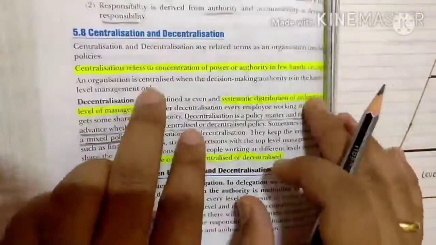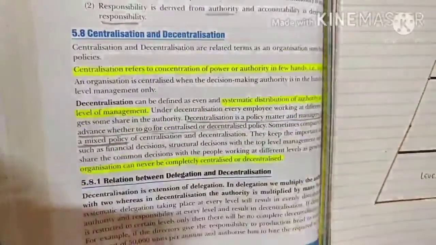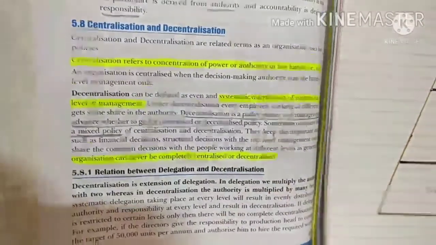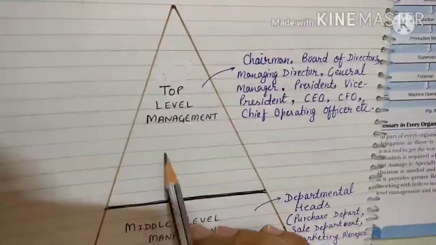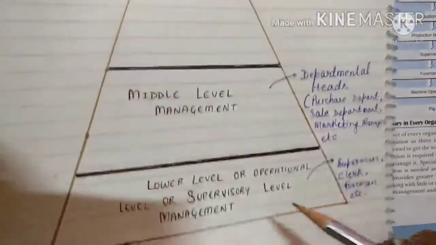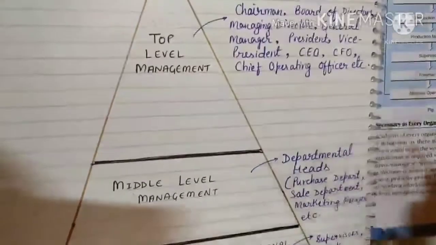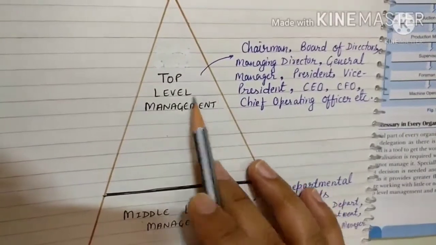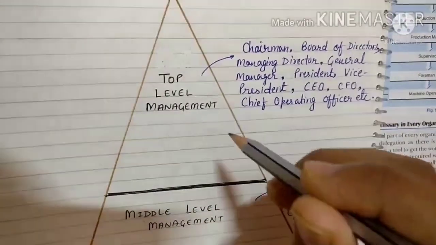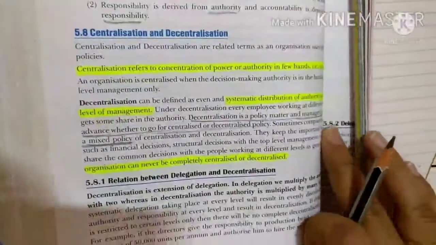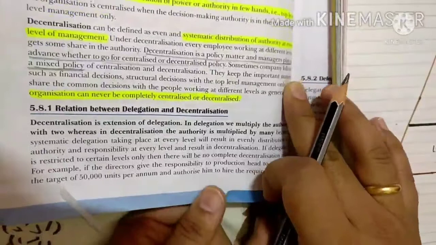So centralization is that process in which the powers, or you can say authorities, are distributed only to the top level of management. It means all the decisions will be taken by top level management, whether it is policy making, lower level management, recruitment, or staffing, whatever the decisions. All authorities, all powers are centralized at the top level. So that is called centralization.